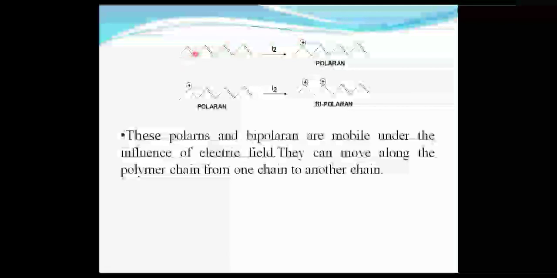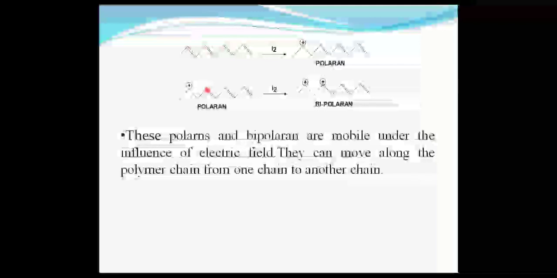There is a breaking of a double bond. Because of the breaking of the double bond, one of the electrons is excited from the valence band to the conduction band. When the electron is excited, we have an empty space. The empty space is a positive charge. This positive charge formation is the polaron formation.